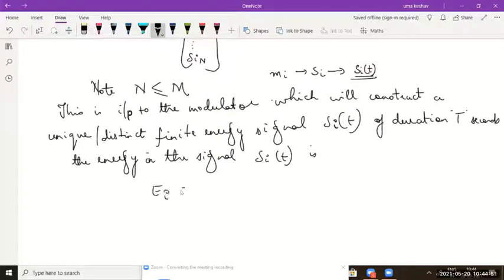How do we represent energy? It is the area under the square of the signal: integral 0 to T of Si squared of t dt, where i varies between 1 to capital M. So this would be the energy in the signal after the modulator.